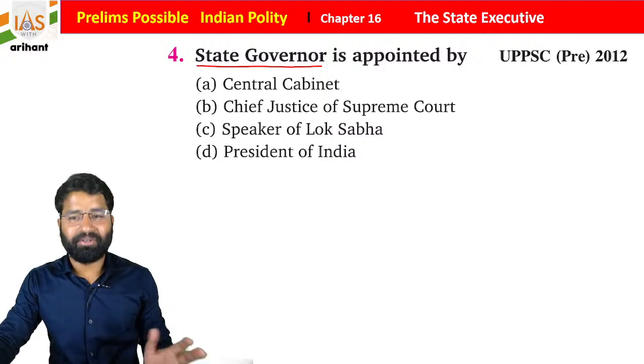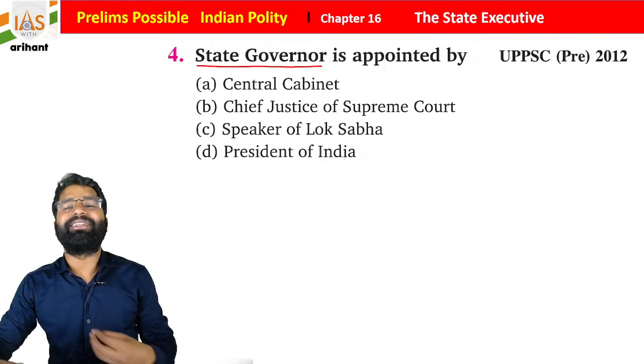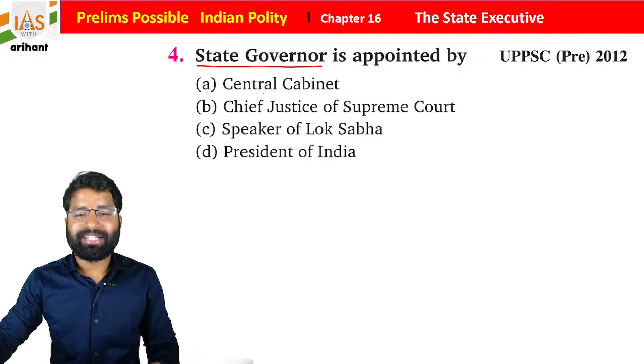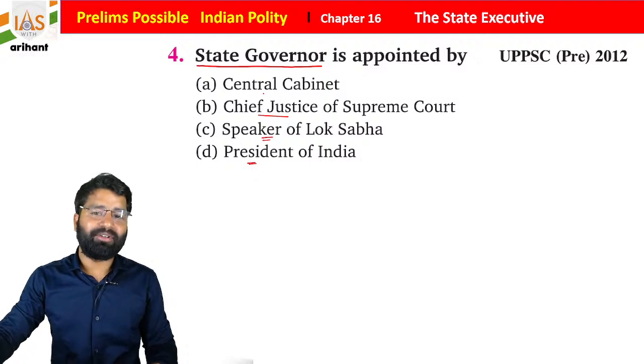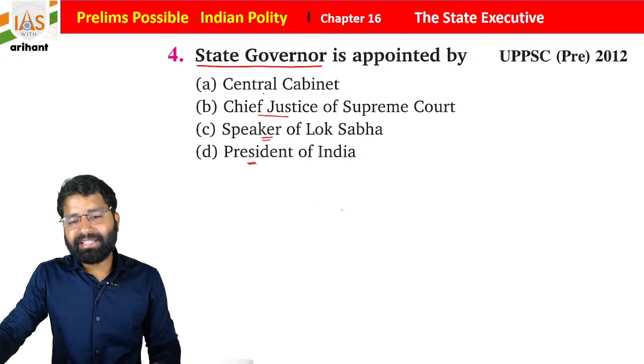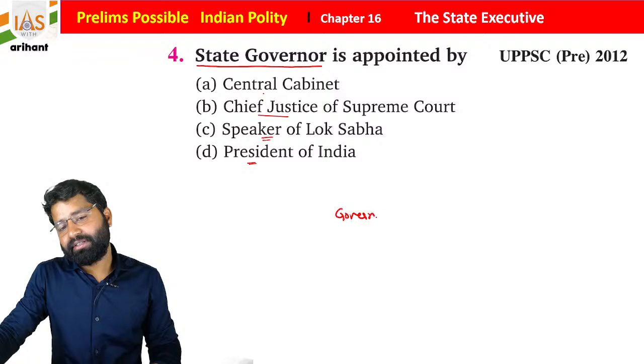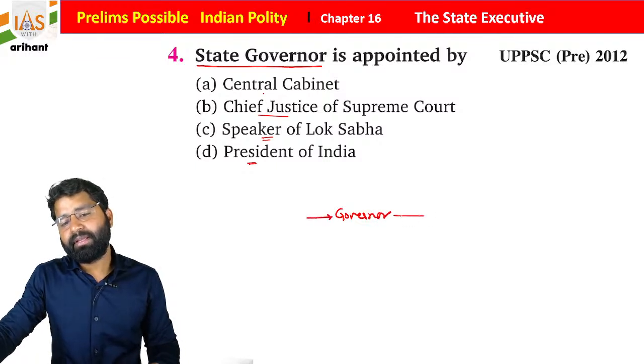Now, the state governor is appointed by... So these are the questions where we have to mark the right answer and just leave, because there is no point of discussion, because we discussed a lot about the same. So central cabinet, chief justice of Supreme Court, speaker of Lok Sabha or president of India. So as we already discussed, governor is appointed by the president of India.